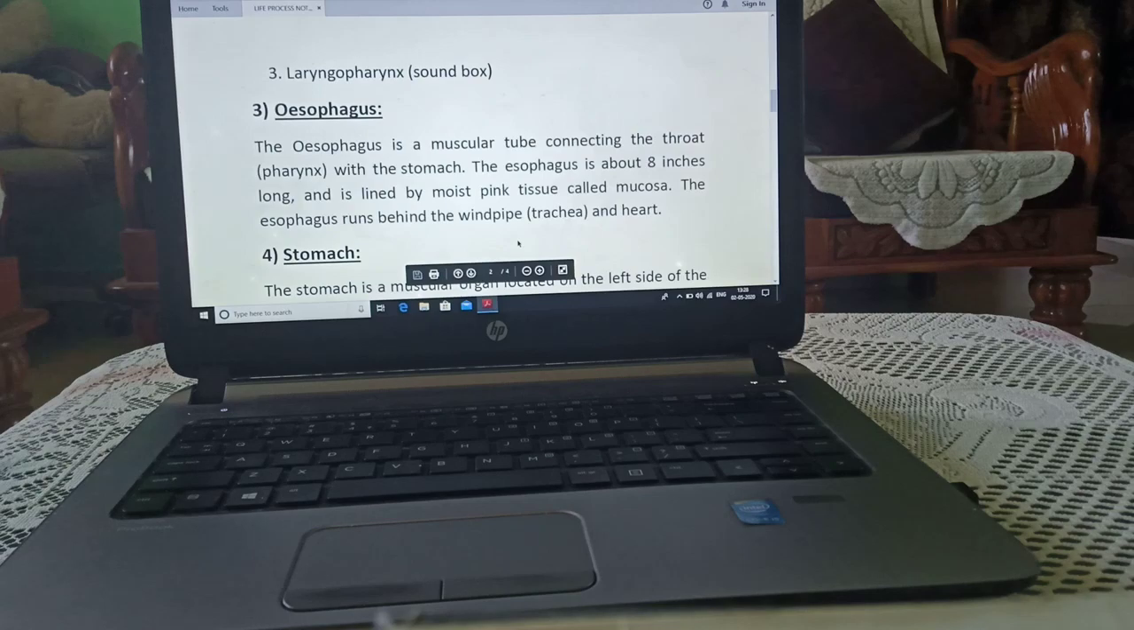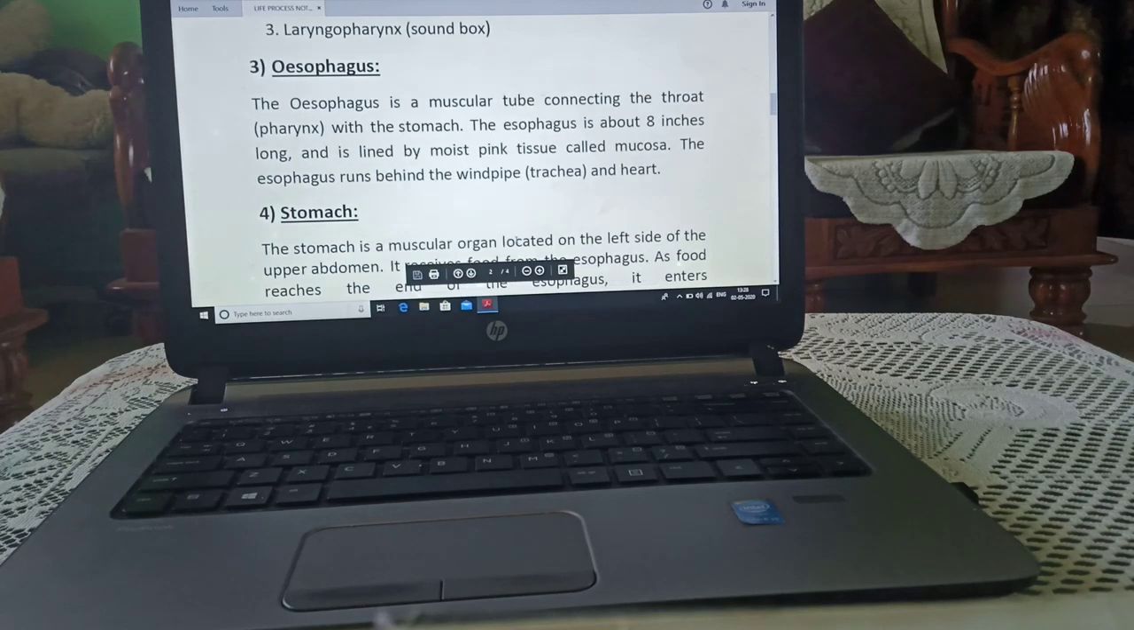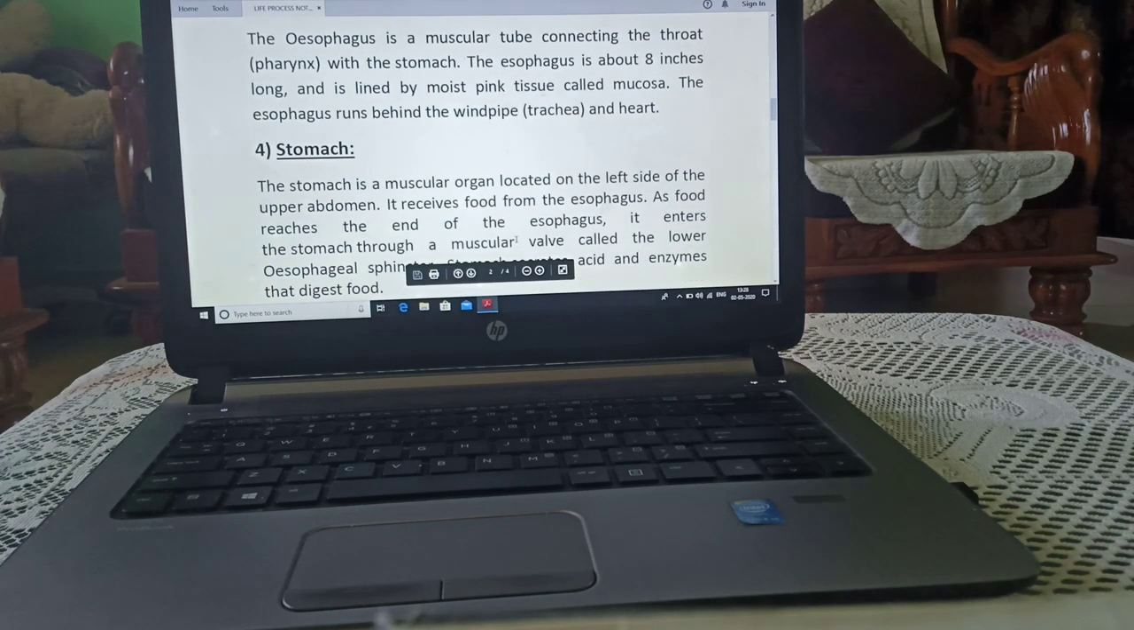laryngopharynx, it is a part of pharynx which opens into the sound box. Esophagus, it is a muscular tube-like structure. It is about 8 inches long and it is lined by moist pink color tissue called mucosa.